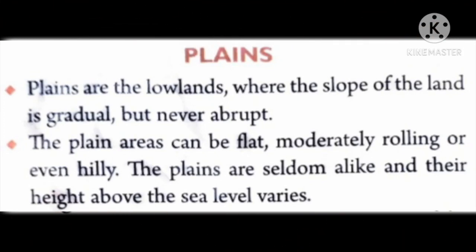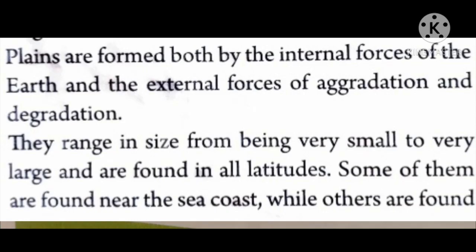Now let us read plains from your textbook. So open your book on page number 40, topic plains. Plains are the lowlands where the slope of the land is gradual, that is slow, but never abrupt, that is uneven. The plain areas can be flat, moderately rolling or even hilly. The plains are seldom alike, that is similar or same, and their height above the sea level varies. As children, you already know that the plains height is always measured above the sea level.